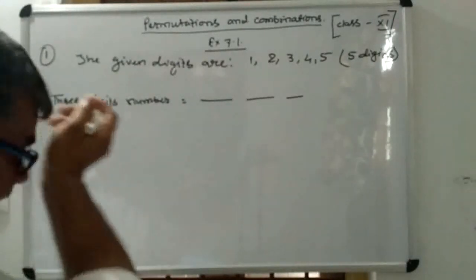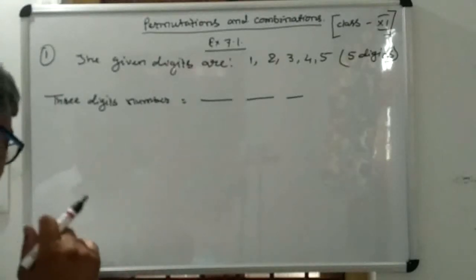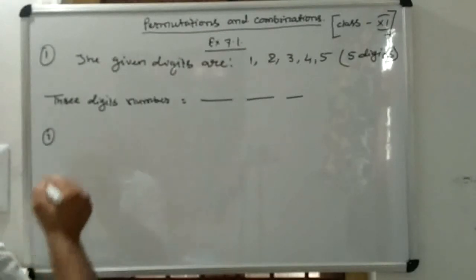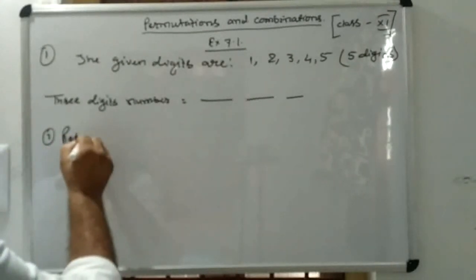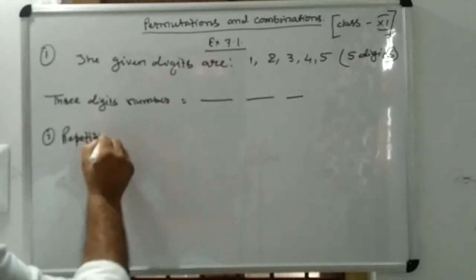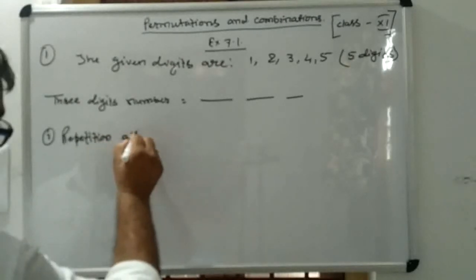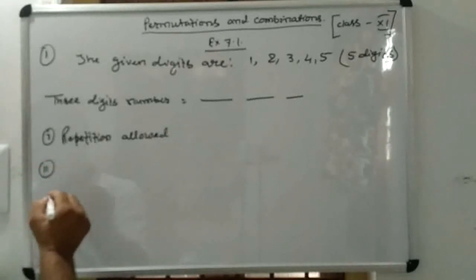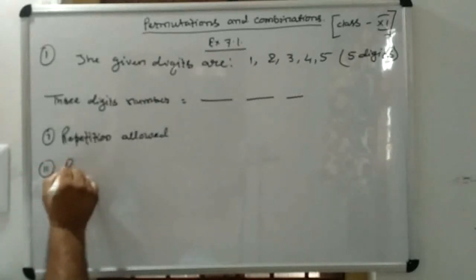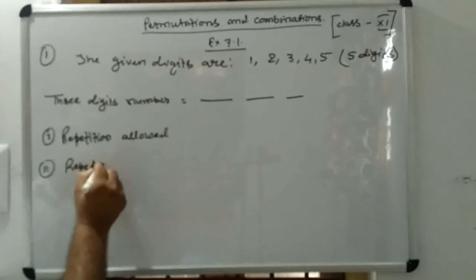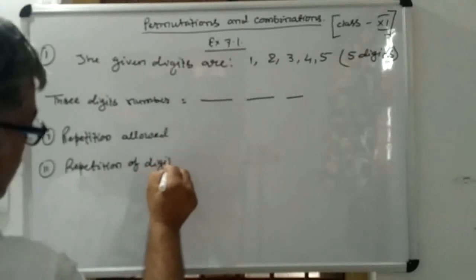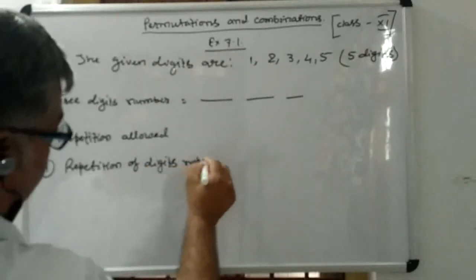The first case says that repetition of the digits is allowed, and in the second case, it is saying that repetition of digits is not allowed.